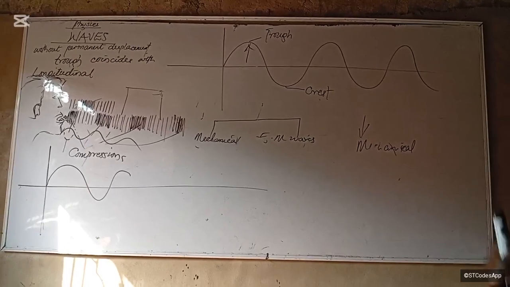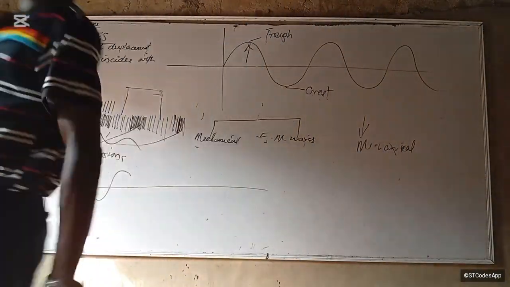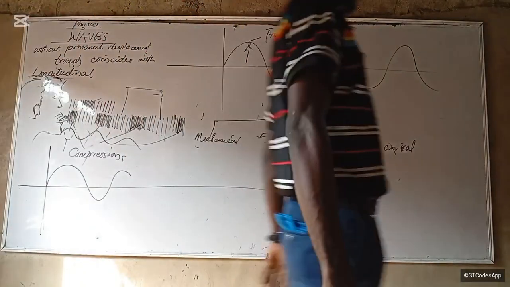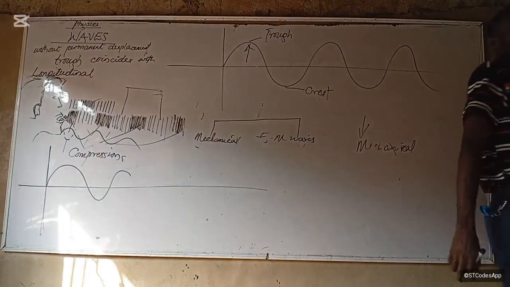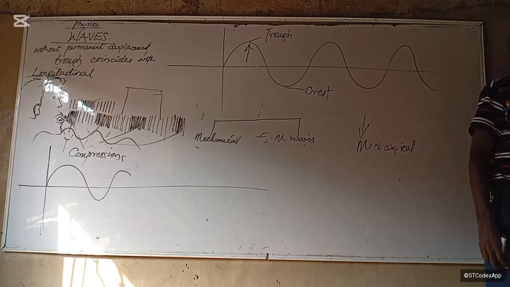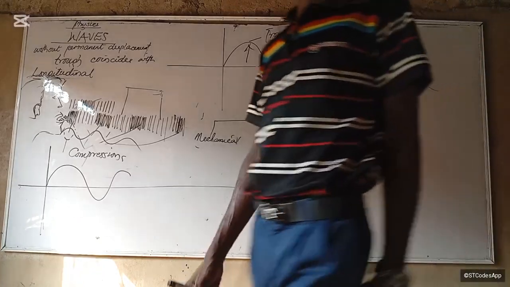All right, let's go. Mechanical wave. This is a wave that requires what? Mechanical medium. This is a wave that requires material medium for propagation.